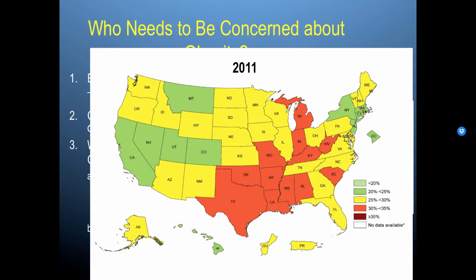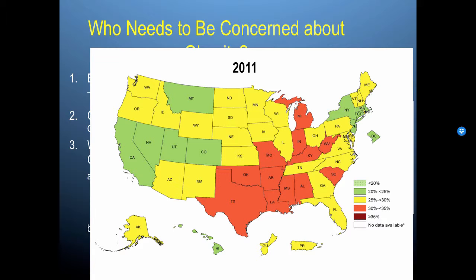So see here in 2011, again, this is still self-reported obesity, we have the green states reporting between 20 and 25% self-reported obesity, the yellow states reporting between 25 and 30%, and then we have orange states that are 30 to 35%. So the colors change, but the actual high values still remain very, very high.